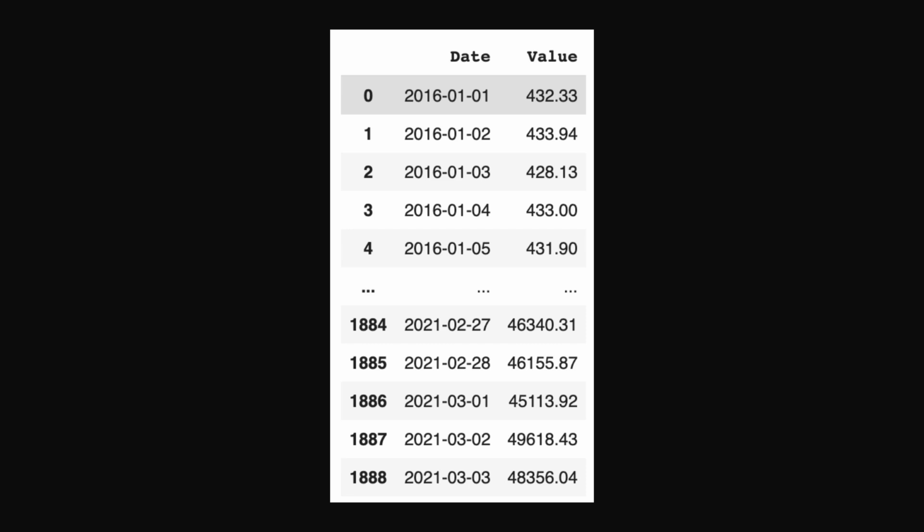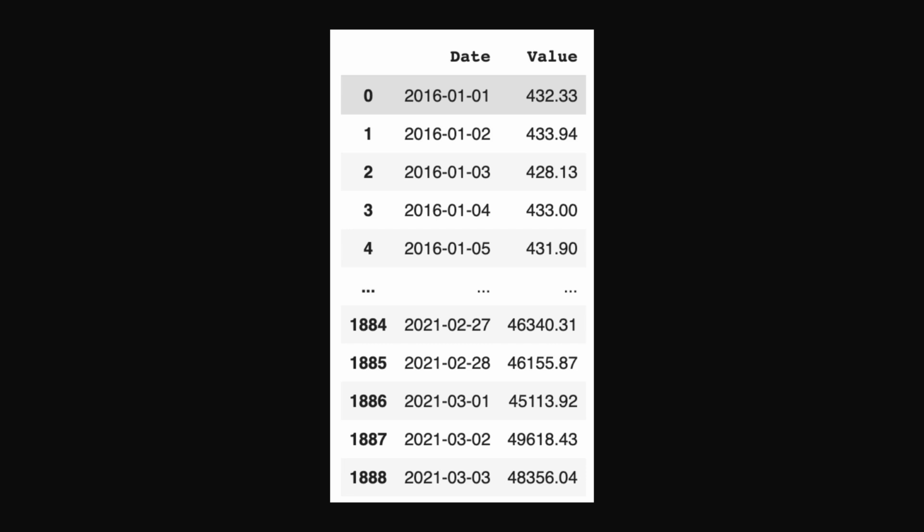And as well, I'll show you how you can actually fetch a data set of any stock price you want, whether that's of a cryptocurrency or another stock, from the web. So you don't have to use the data set I'm using. I'll provide it for you for reference, but you can extend this project to use any data set you want. This data set is going to have about 5 years worth of data on Bitcoin prices all the way from 2016 to 2021. And it's going to have the value of Bitcoin on that date.